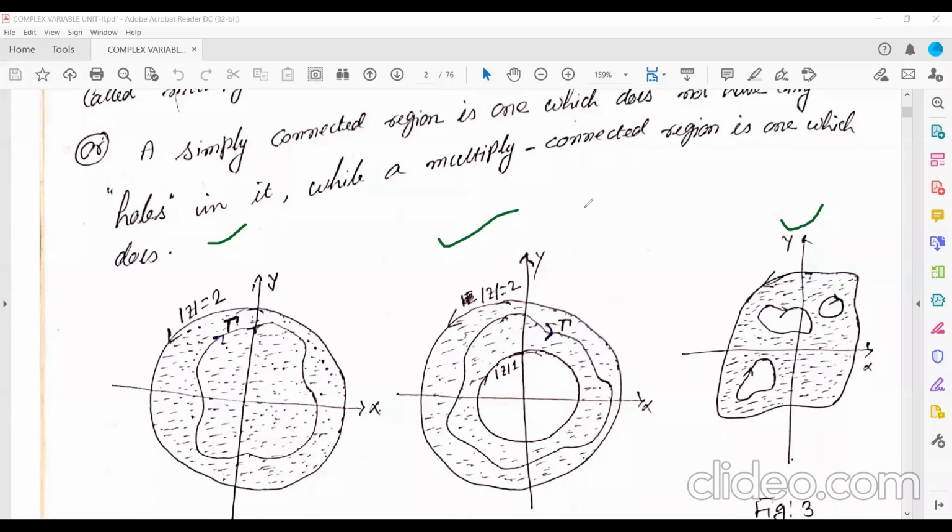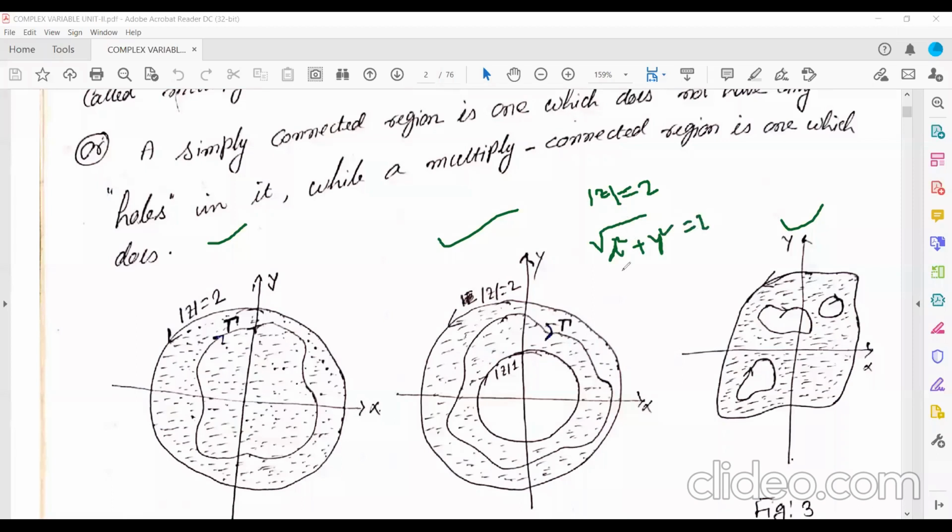This is mod z equal to 2. Can you tell me what mod of z equal to 2 will represent? Now what is the modulus of z? Modulus of z is root over x square plus y square, which is equal to 2.